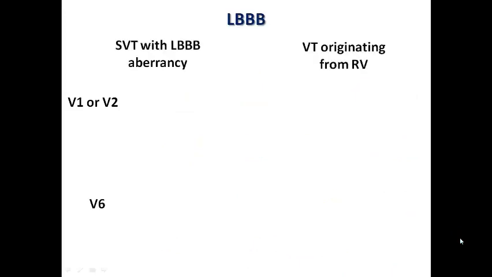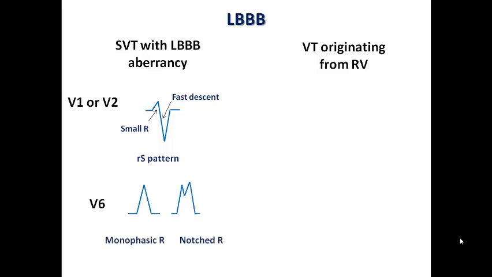Then we can move to the left bundle branch block. Here, in case of SVT with left bundle aberrancy, the typical morphology is that I may find a small R wave at the start of V1, and then a deep S wave with a fast descent. And in V6, of course, I would see a monophasic R wave or notched R wave, but we all remember that the first sign of left bundle branch block is the absence of the initial Q in the lateral leads. Here, in case of the atypical morphology, I would see the same RS pattern, but I would expect a broader R wave, slower descent of the S wave, and sometimes I may find a notch in the descending limb of the S wave.